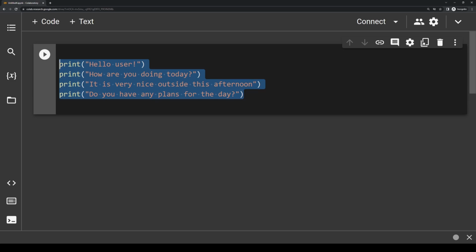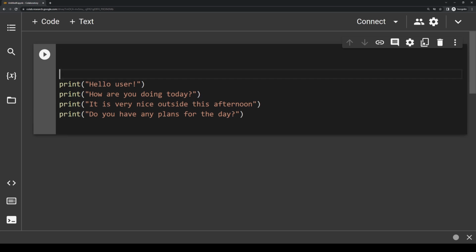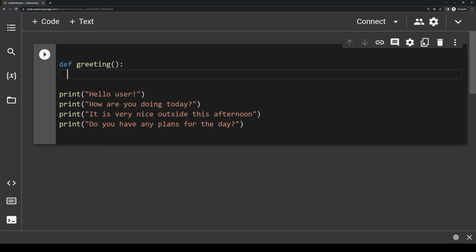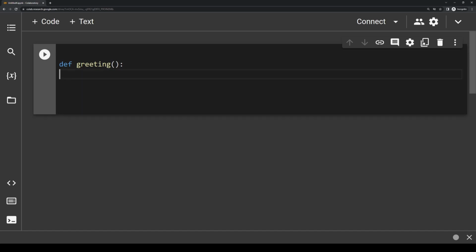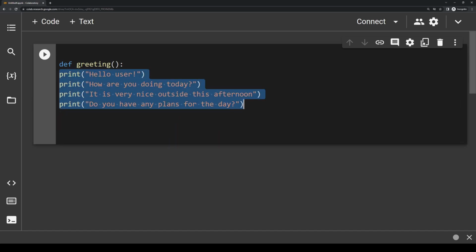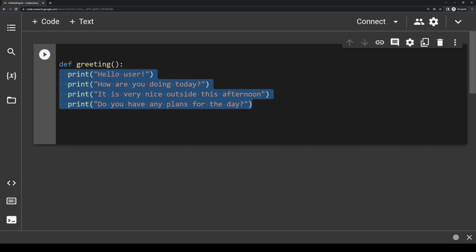So let's actually do that. I'm going to go to the very top of this page here, and I'm going to write a function. So first we write def, followed by a space, and then our function name. So we'll just do greeting, and then parentheses, and then just like we did for conditionals and loops, we'll type a colon and indent to let the computer know that we're now inside this function. And inside this function now, I'm just going to cut and paste this code. I'll make sure to re-indent this so it looks something like this.